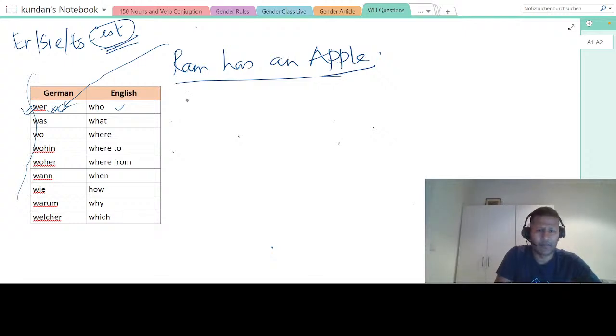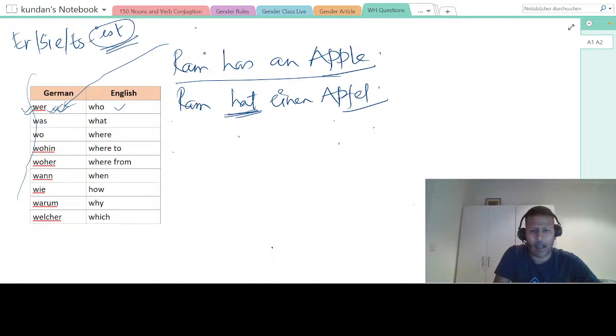Very simple. I will say Ram hat einen Apfel. There's no problem with this. Everyone agrees because we have already seen: ich habe, du hast, er, sie, es hat, wir haben, sie haben. Okay, so third person, the name of a person or er, sie, es, he, she, it will always be hat, right? So I'm saying Ram hat einen Apfel.